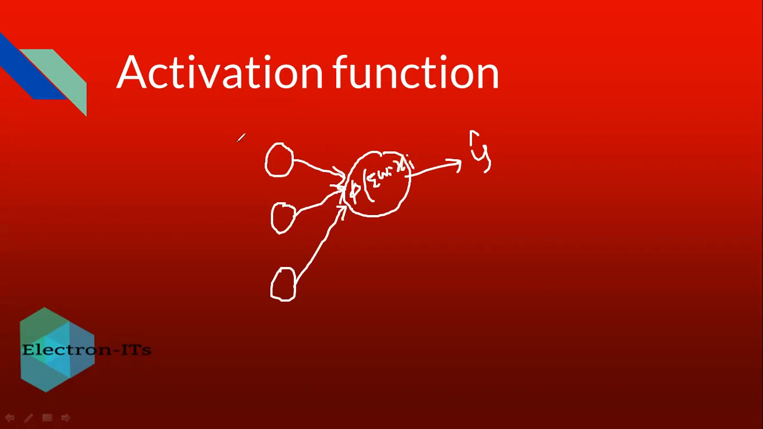So this is your x1, x2 up to xm, w1, w2 up to wm. So it will take the sum of w into x. So this function, phi, is nothing but the activation function. This activation function helps to predict the output. It creates the output,